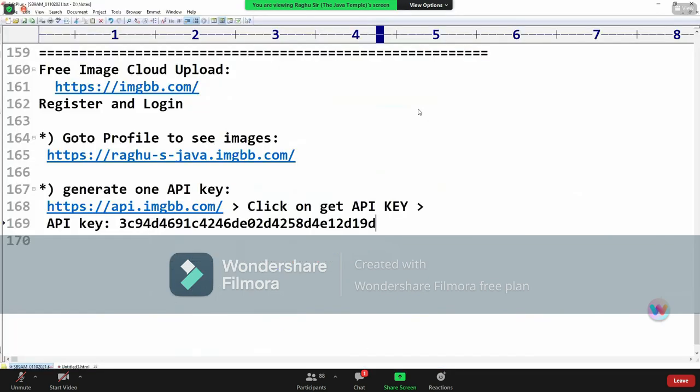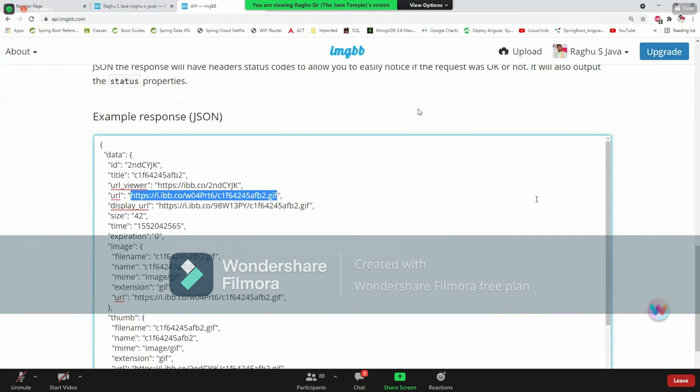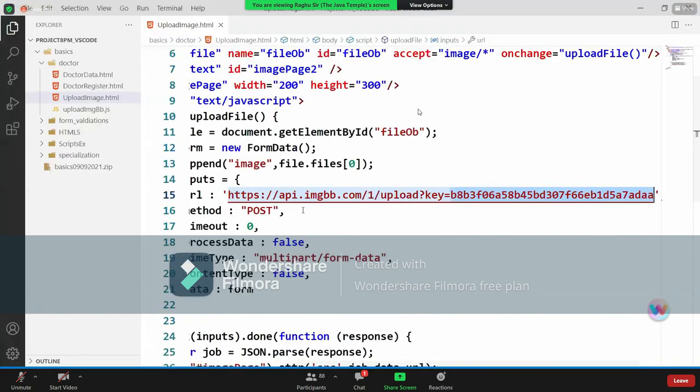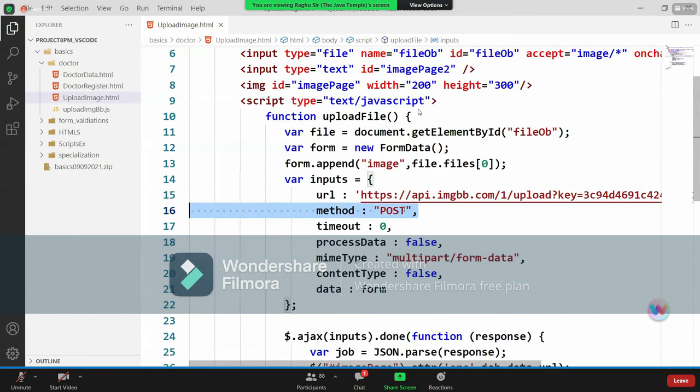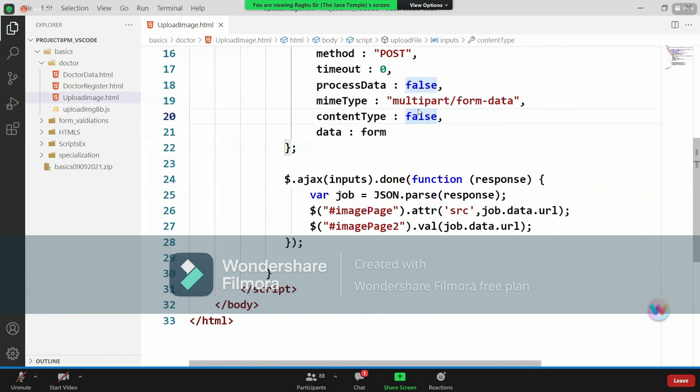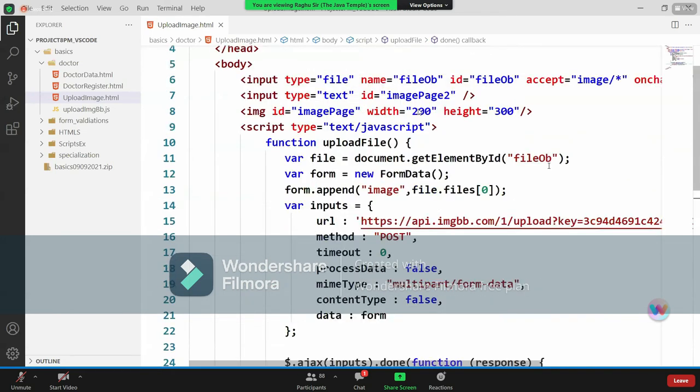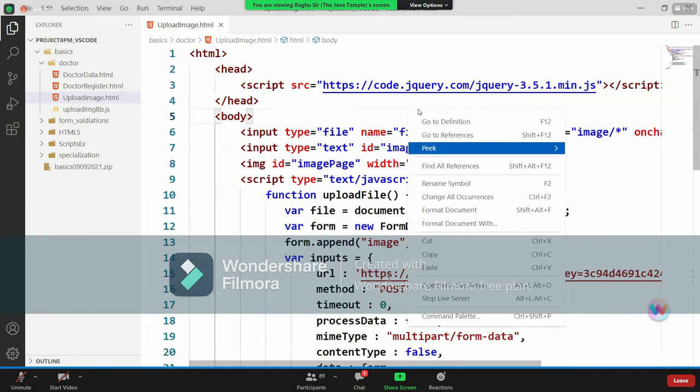In real time, I'm taking a different key here. The method is post, with timeout and process data settings. The MIME type is multipart form data, which I set as the content type, and I make an Ajax call. Once Ajax succeeds, I get the response, store the image URL, and display that image also. Let us run this application, open with the server.